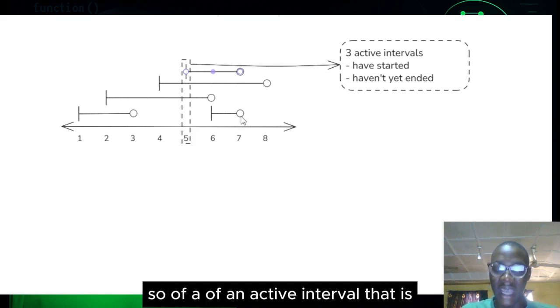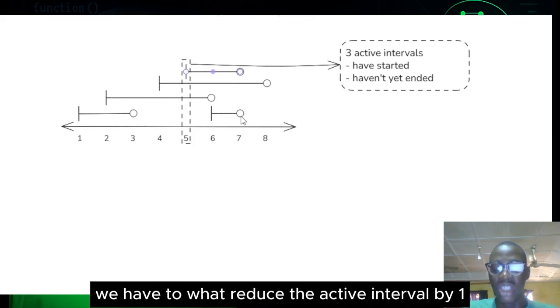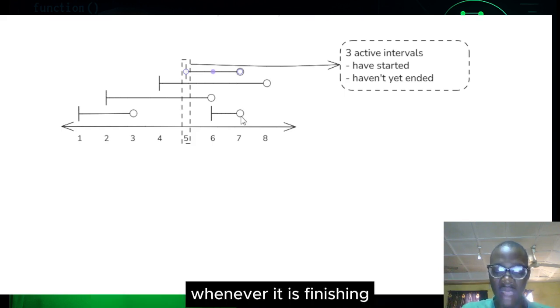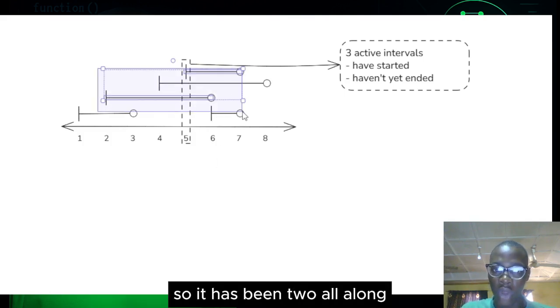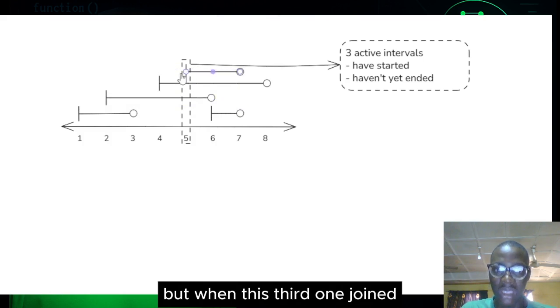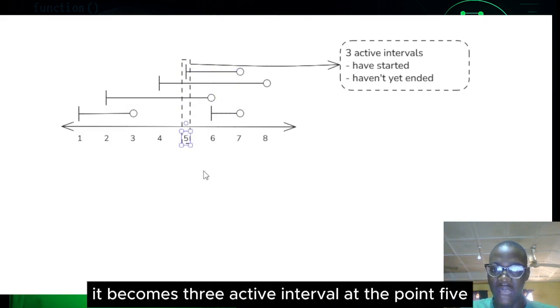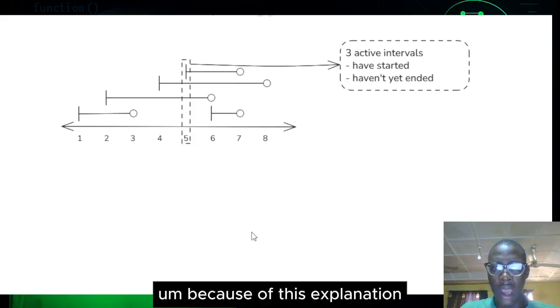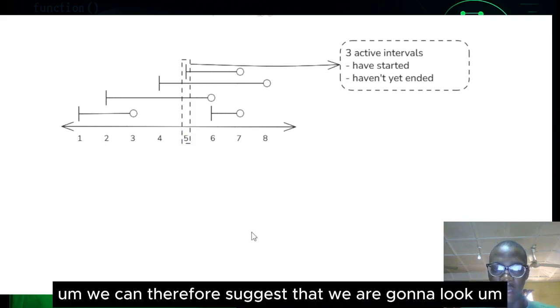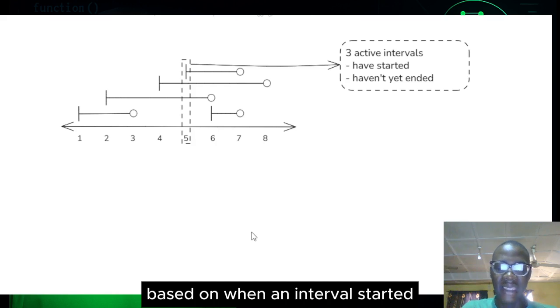So of an active interval, we have to reduce the active interval by 1 whenever an interval is finishing, but whenever one is starting, we add one more. So it has been 2 all along, but when this third one joined, it becomes 3 active intervals at the point 5 that have started and are not yet ended. Because of this explanation, we can suggest that we are going to look based on when an interval started and